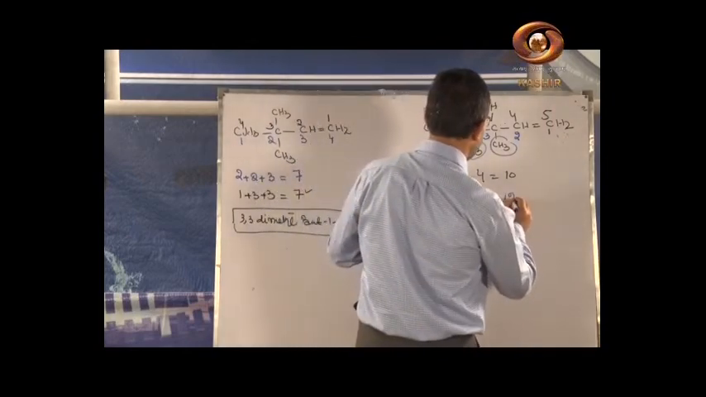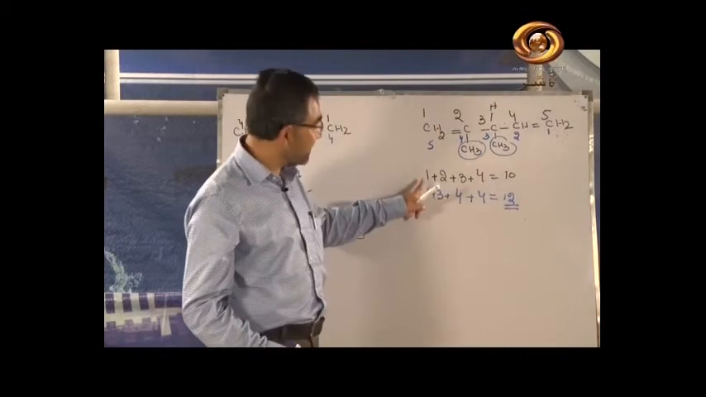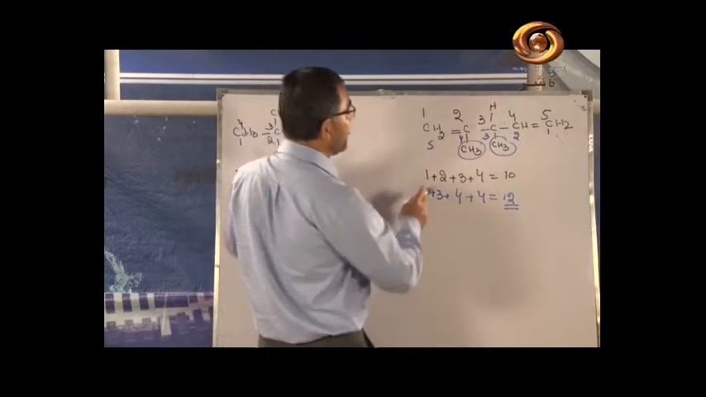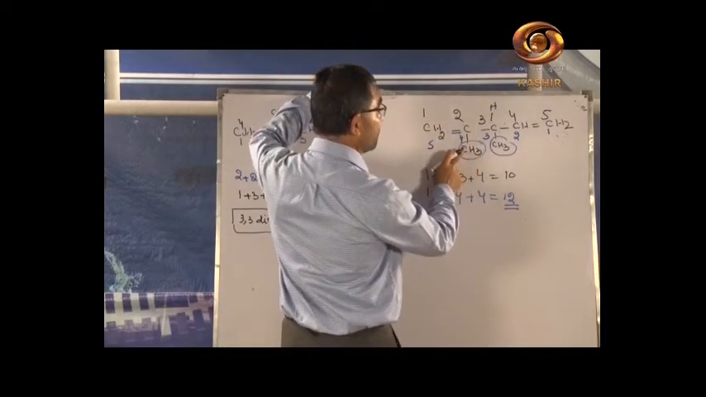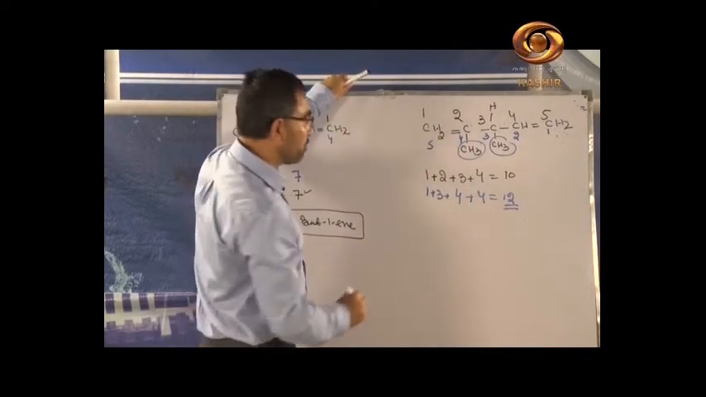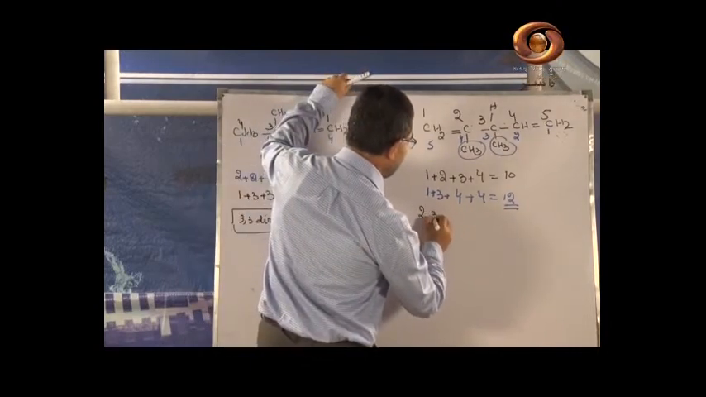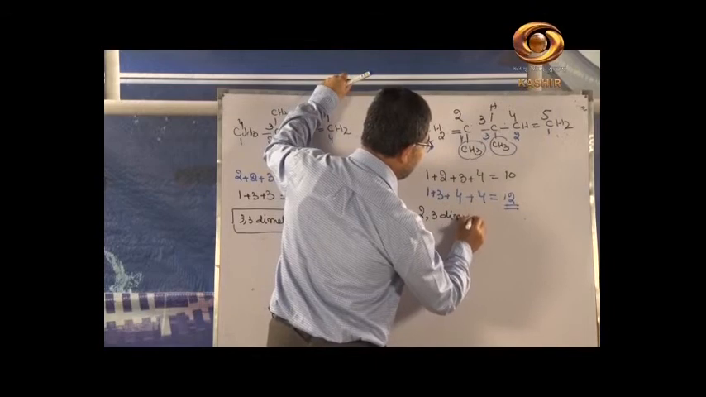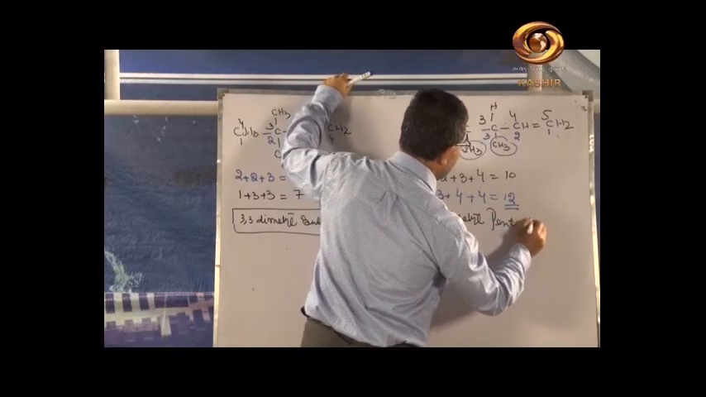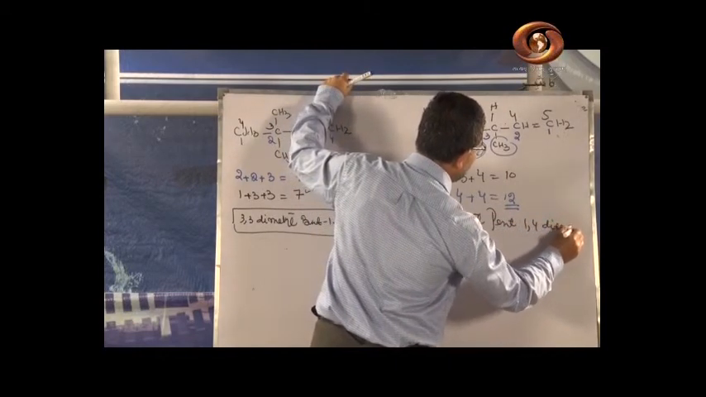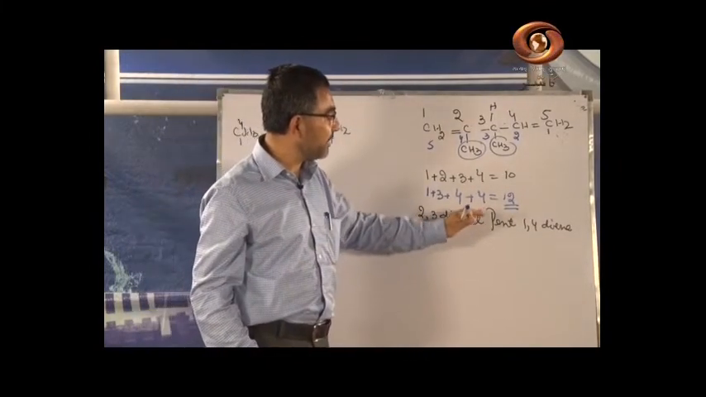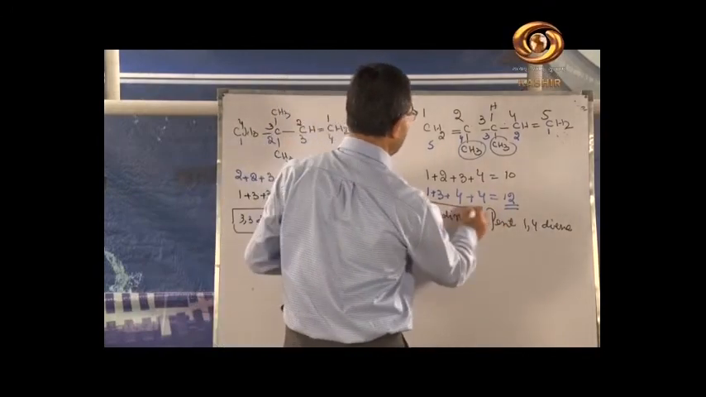So which numbering do you have to select? As per the lowest sum rule, this numbering you have to select. So what will be the name of the compound? The name of the compound will be 2,3-dimethyl, because at position number 2 you have the methyl group, and at position number 3 again you have the methyl group. So 2,3-dimethyl, the parent compound is pent, 1,4-diene. 2,3-dimethylpenta-1,4-diene will be the name of the compound.